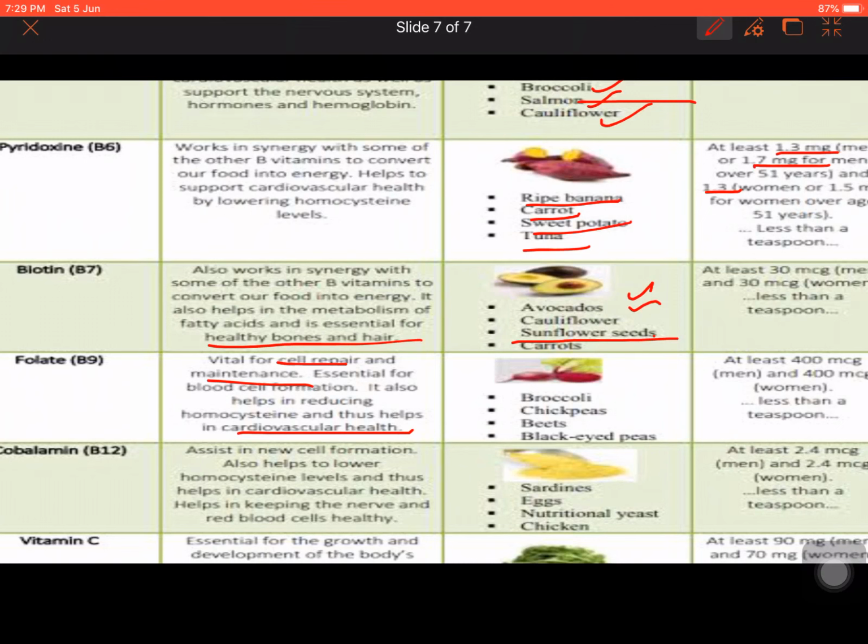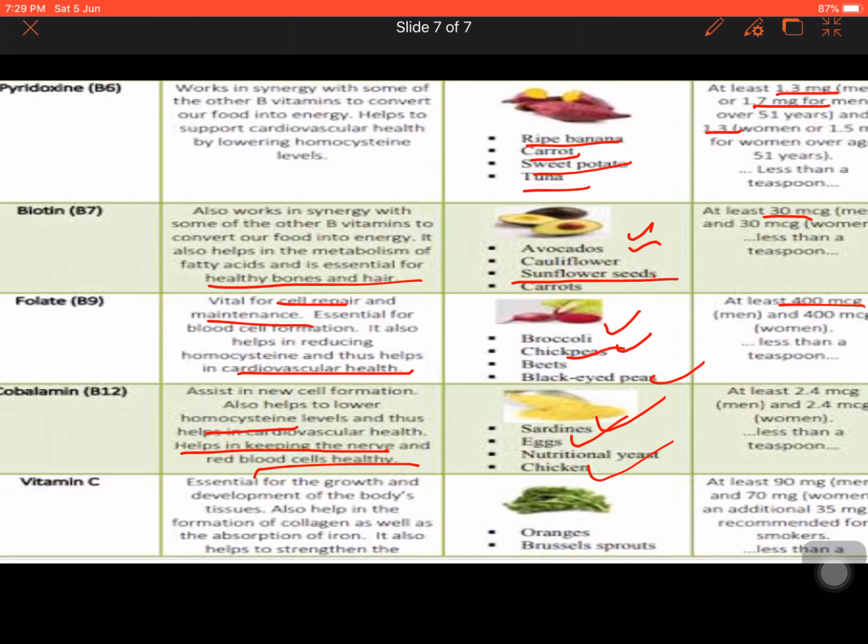They are all helping in maintaining our cardiovascular health. They all help to lower the homocysteine level in our body. And mostly vitamin B12 also helps to keep our nerves and red blood cells healthy. Now the sources of vitamin B9 are broccoli, chickpeas, beets, black eyed peas. So these are the recommended doses mentioned over here. And vitamin B12 sources are sardines, egg, chicken, etc.